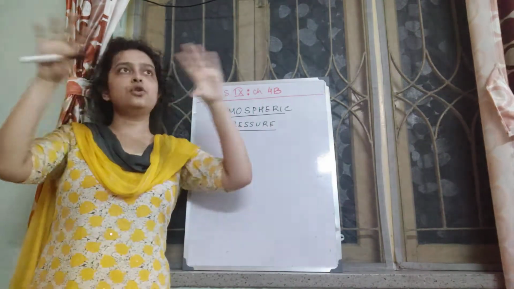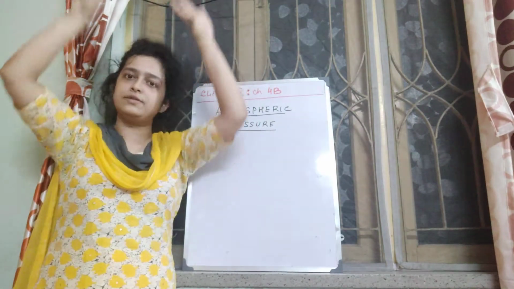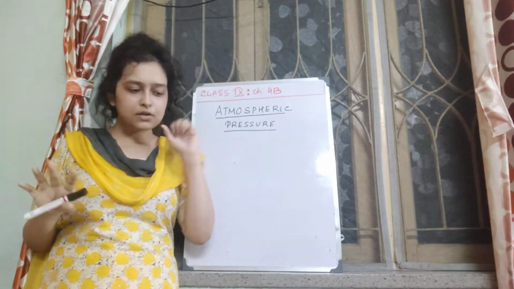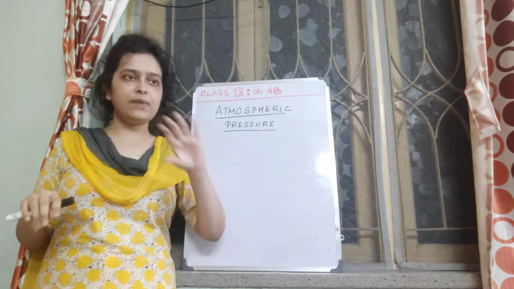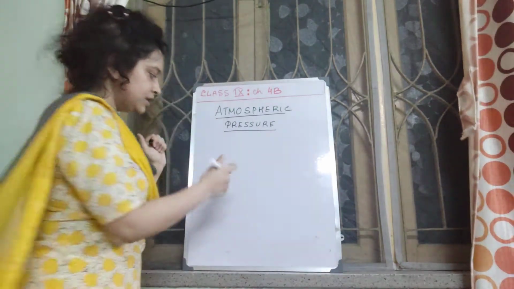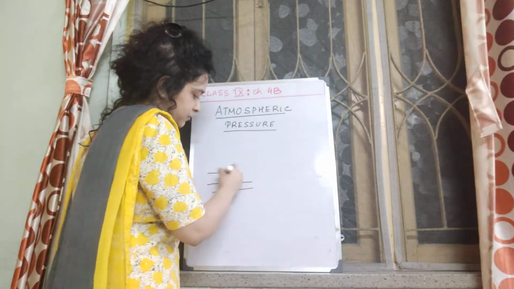Now tell me one thing. You know about the different layers of atmosphere we have, right? As you go up, just imagine these are the layers of atmosphere.